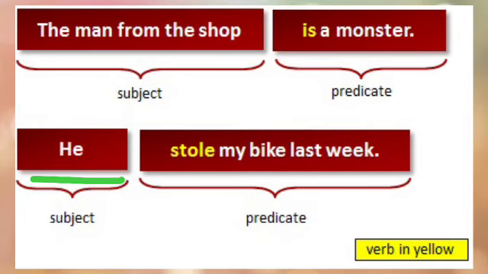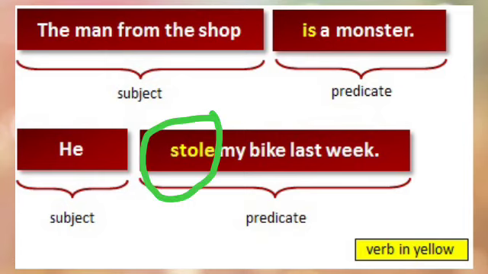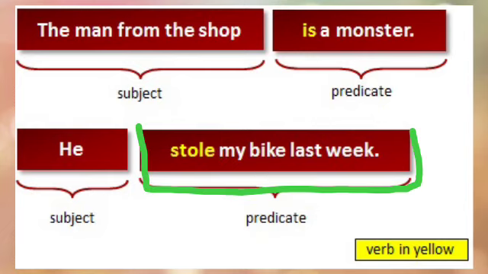As I told you before, predicate begins with the verb. In this sentence, verb is stole. It means stole my bike last week is the predicate of the sentence.